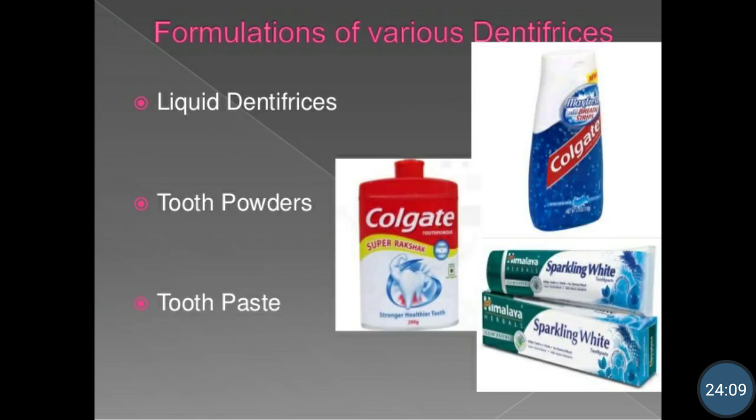Then next are the different types of dentifrices. There are 3 types of dentifrices depending on their physical form, that is liquid dentifrices, then tooth powders and the toothpaste. Solid, liquid and semi-solid dentifrices.